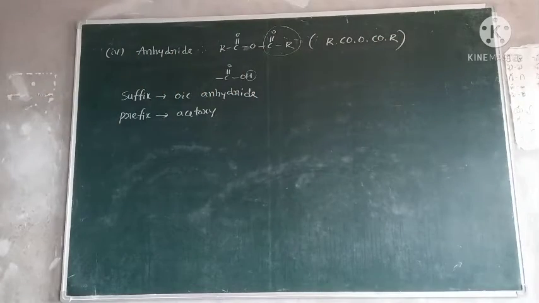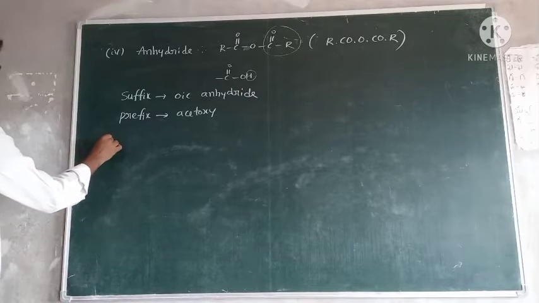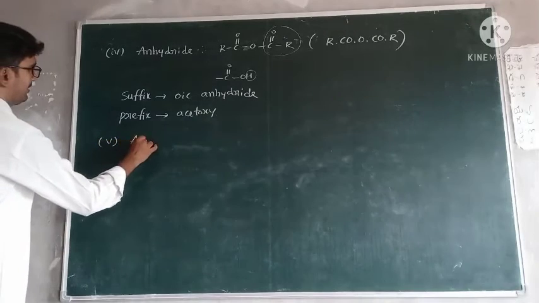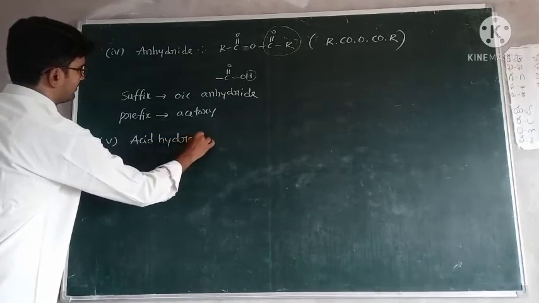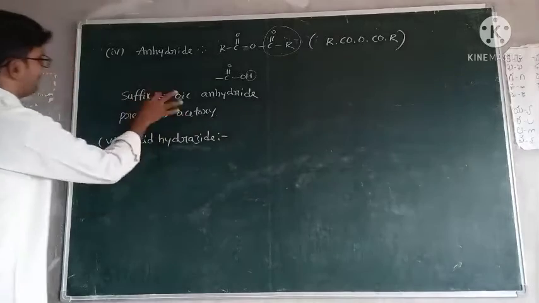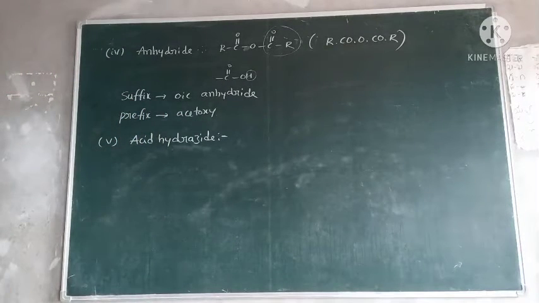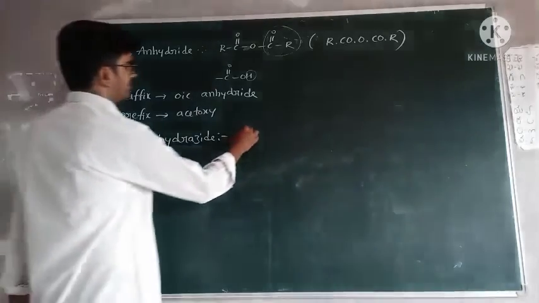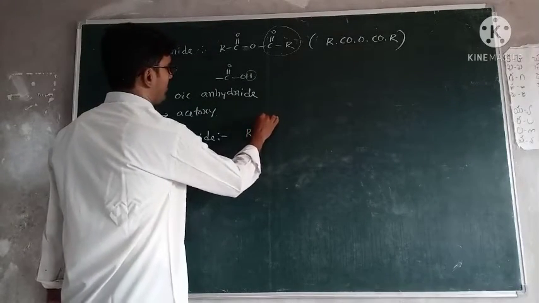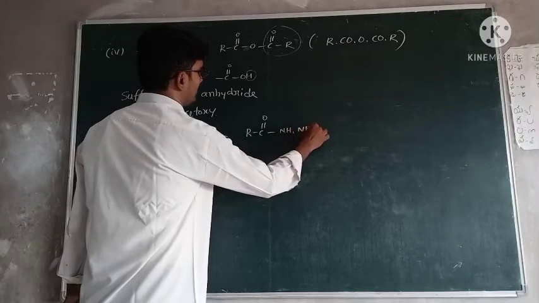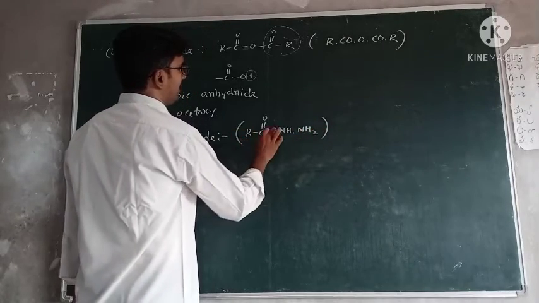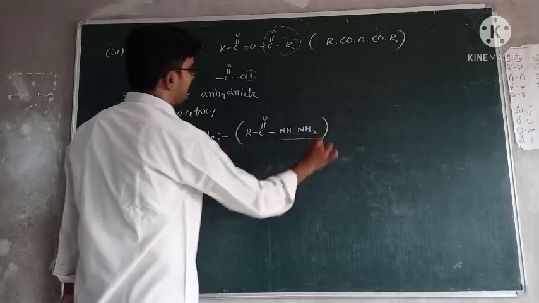Okay, next one, the fifth one, acid hydrazides. No need to remember suffix and prefix names for these compounds. You just have to remember what type of compounds these are. R C double bond O, NH, NH2. Simply OH is replaced by NH, NH2.